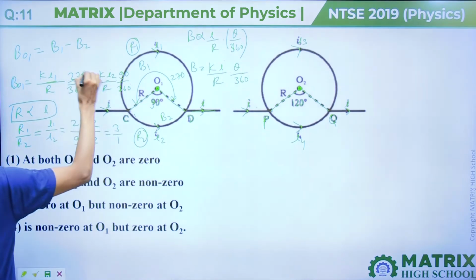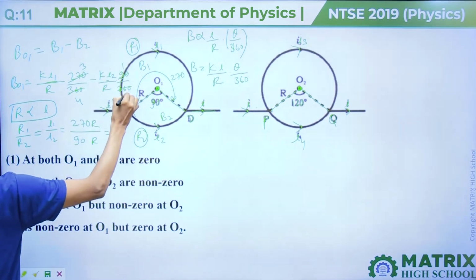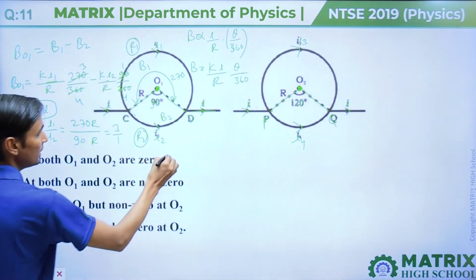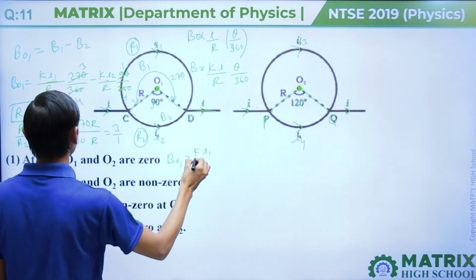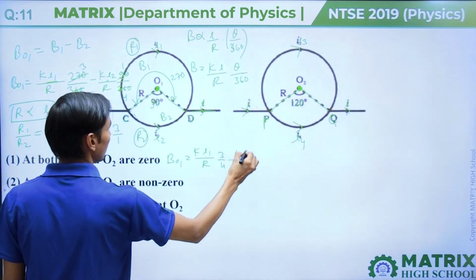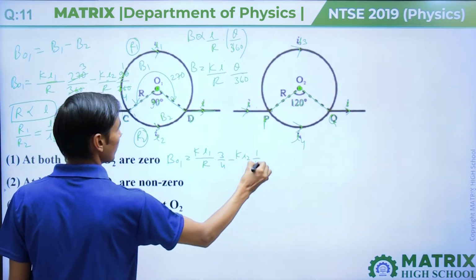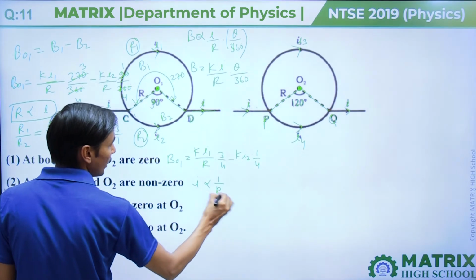And from here, 3 by 4 and 1 by 4. So B at O1 equals K into I1 upon R into 3 by 4 minus K I2 upon R into 1 by 4.